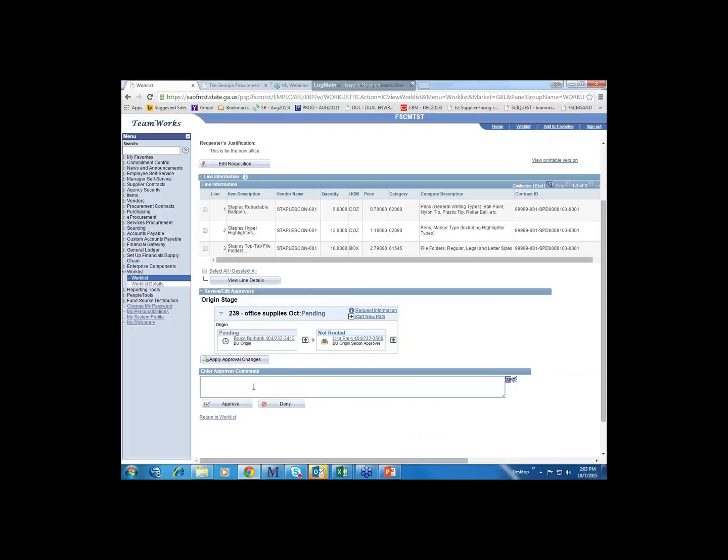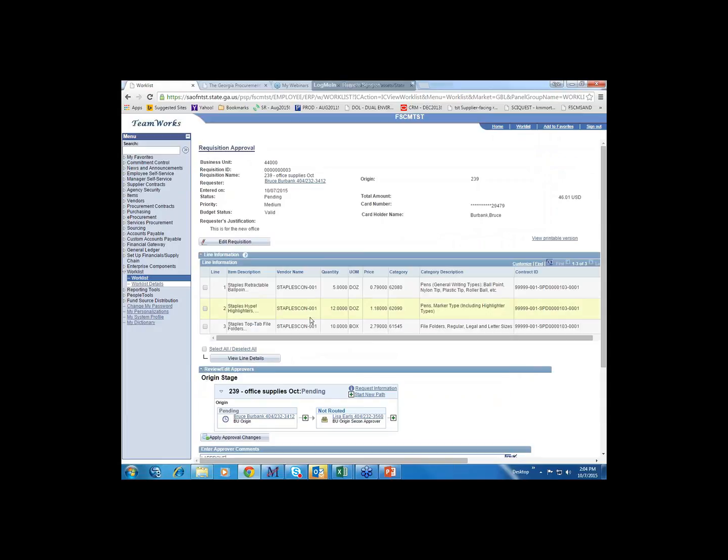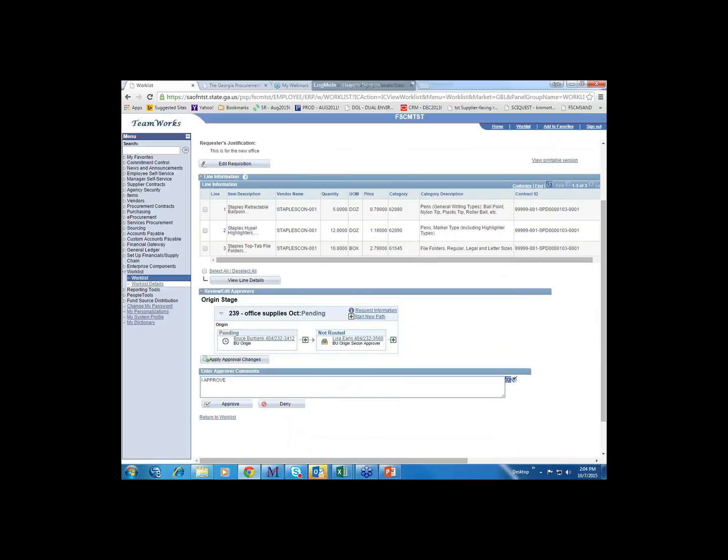And I can put in approval comments. They're not required, but they are helpful if you want to keep notes of your approval. So if you approve, it's going to route to the next step. If you deny, it's going to send an email notification to the requester that their requisition has been denied. It will send them an email, and then comments are required on a denial. So you have to explain why you're denying the requisition.